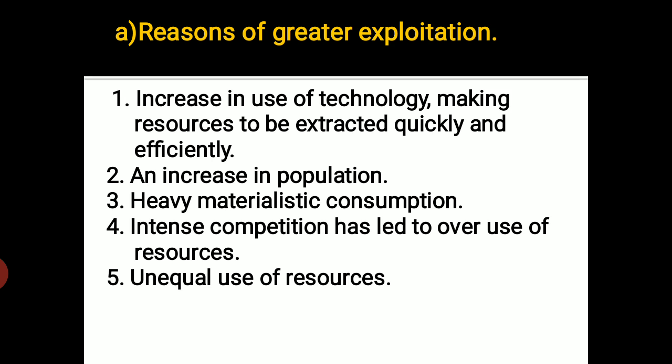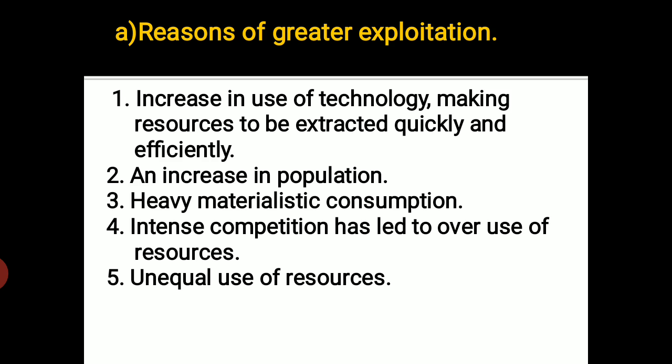right? The next reason is an increase in population. As the population increases, as the number of people on earth increases, we directly or indirectly depend highly on nature to get our basic things, right? Food, shelter and clothing. For all these purposes, we need nature, the earth, which helps us. So that increases the use of natural resources. If the population increases gradually, there will be a lot of usage of natural resources, and that has led to the exploitation, and that is why it can be considered one of the reasons.